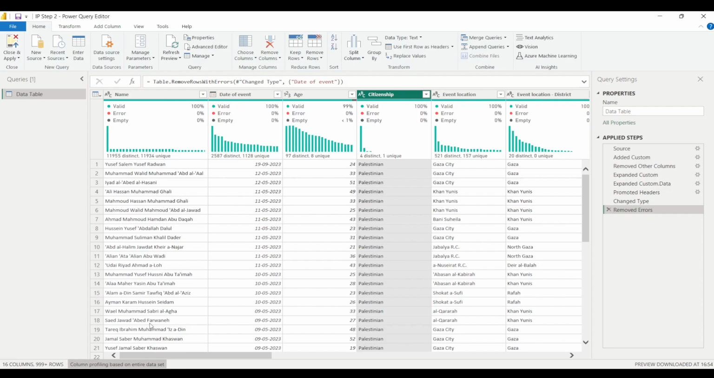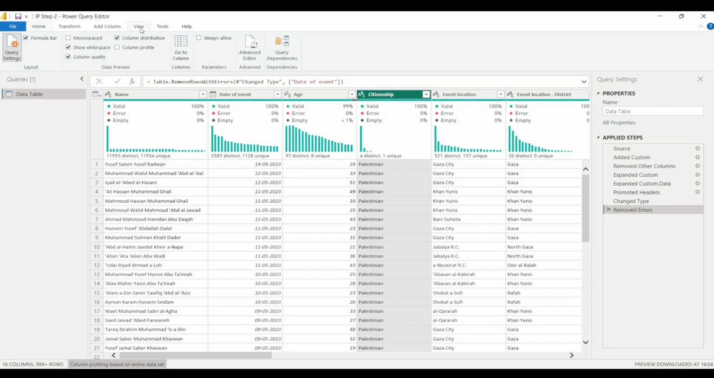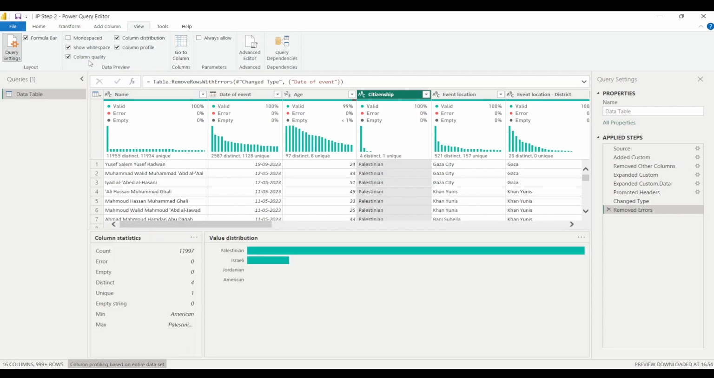Now there is something called the View tab. You can simply click on the View tab, and now we have something called data profiling, right? In the data profiling, you must check these boxes, that is column distribution, column profile, and column quality. You should check the column distribution, column profile, and column quality for each column before beginning with the reporting part, right? And if you find any kind of error, empty values, null values, or any other problem, then you should first clean and transform the data in the Power Query editor itself, and only after that proceed to the reporting part.